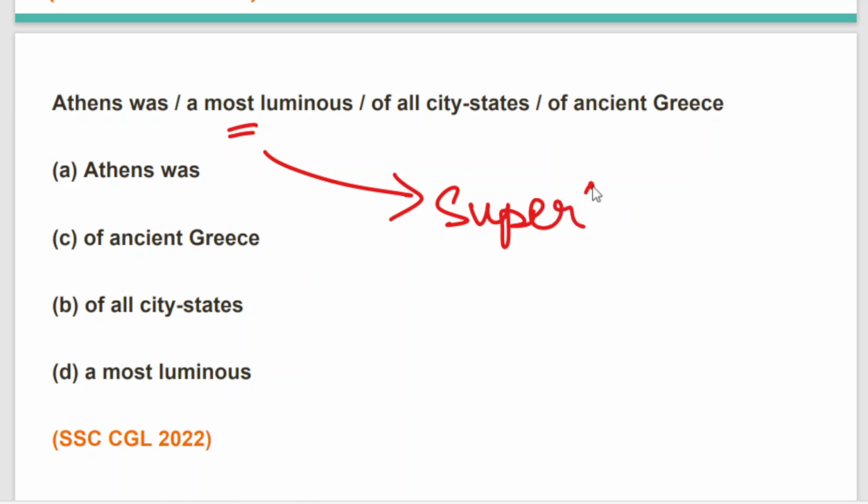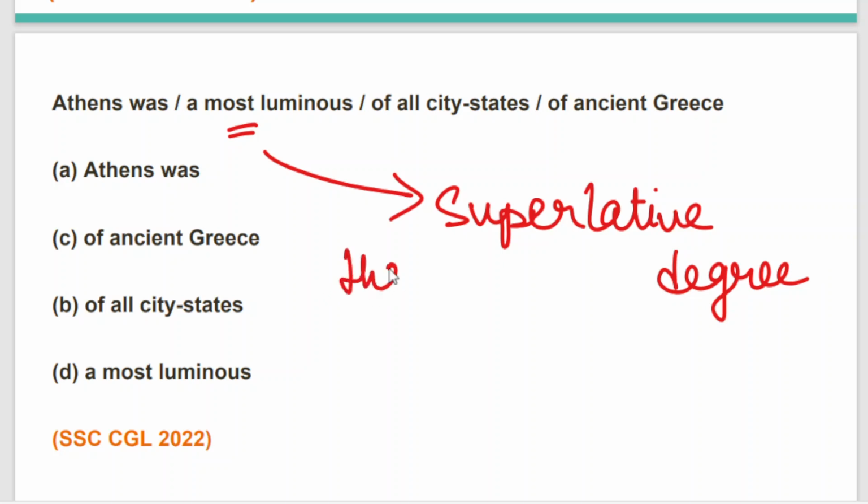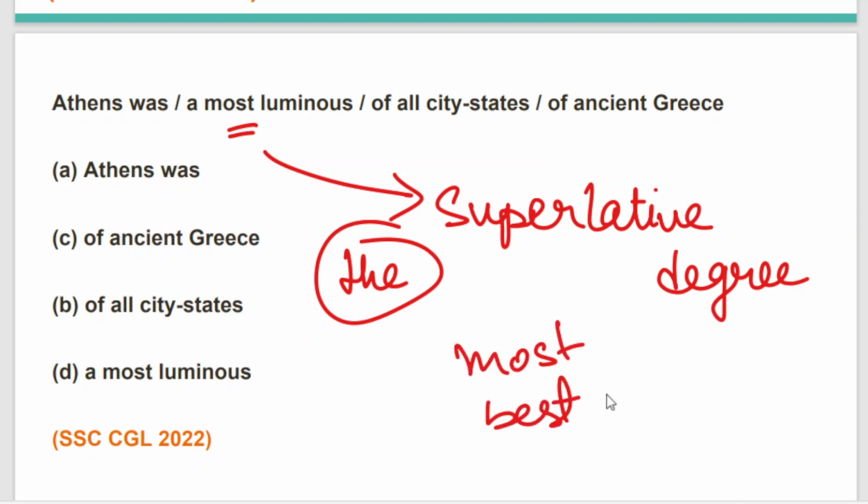I hope you all remember, in the first class of article I told you that whenever we are placing any superlative degree, we have to use the definite article "the" before it. It can be any superlative degree: most, best, fastest, tallest, worst, anything.